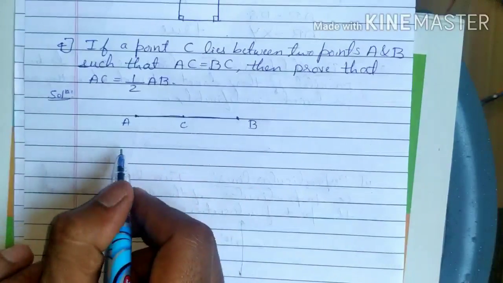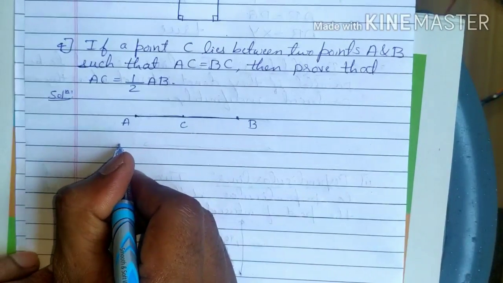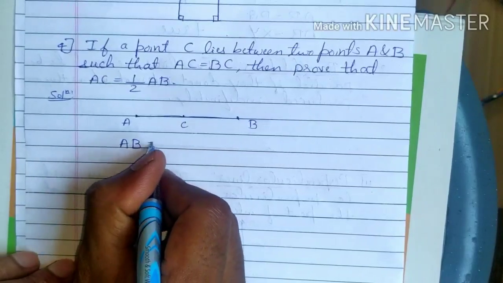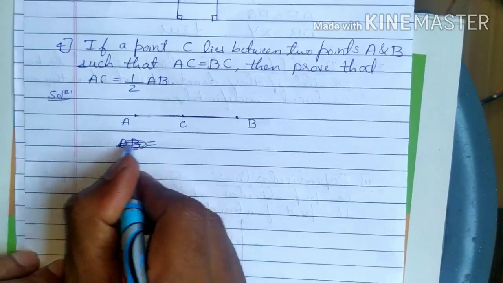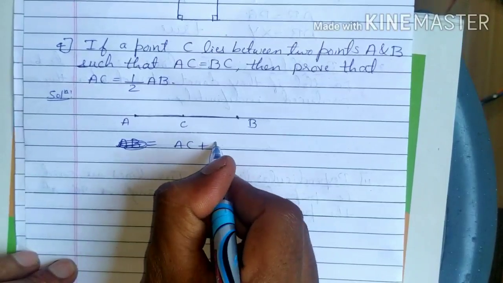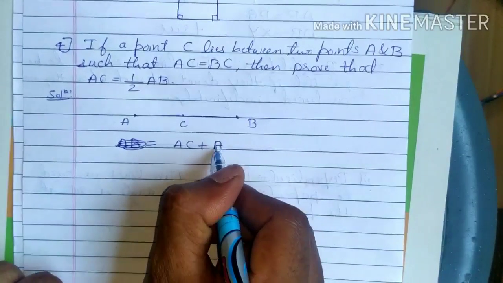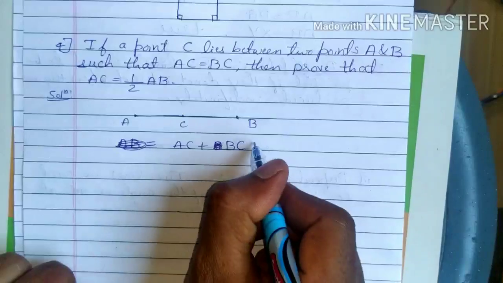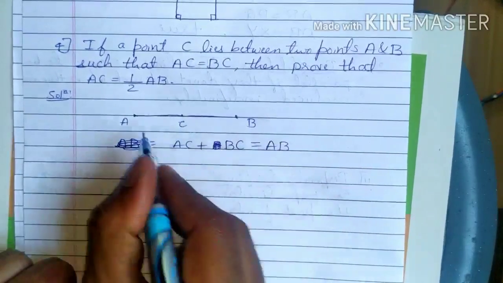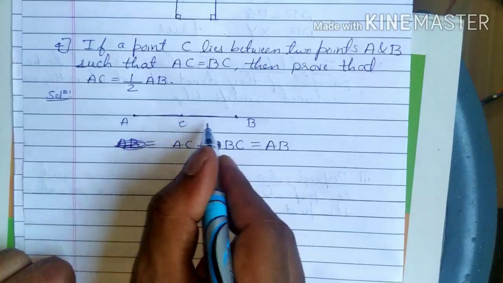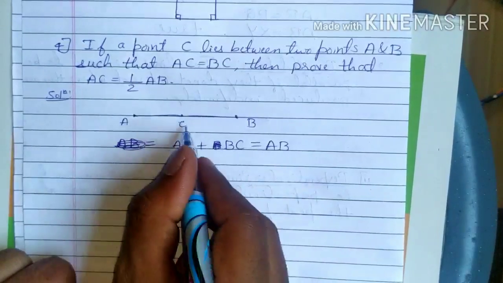Now here you can see that AB is equal to AC plus BC, right? If this is 5 meters, then the total will be 10. So AC plus BC is equal to AB.